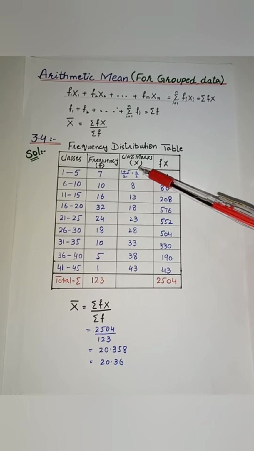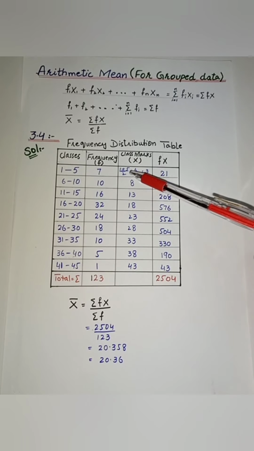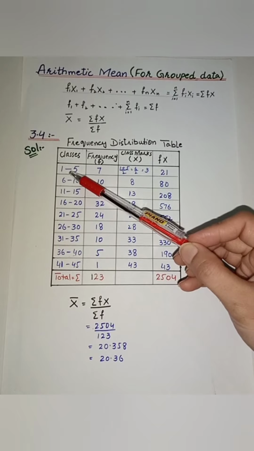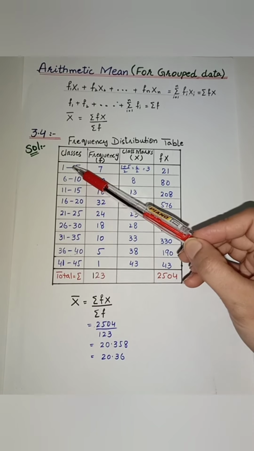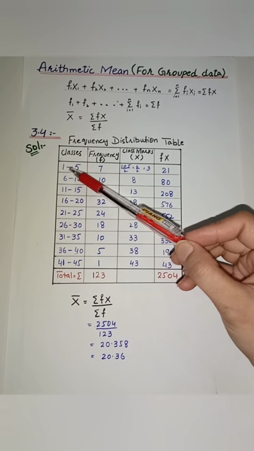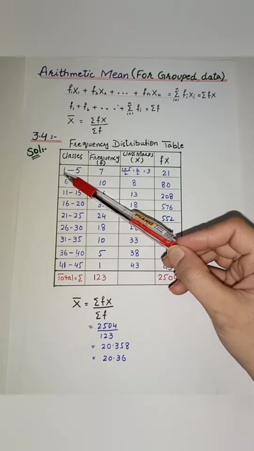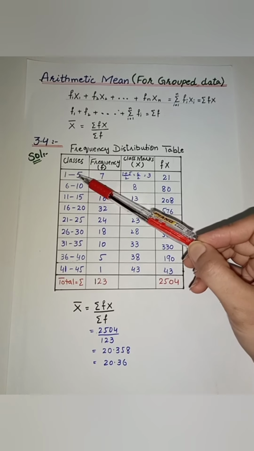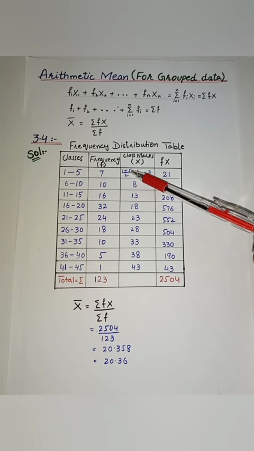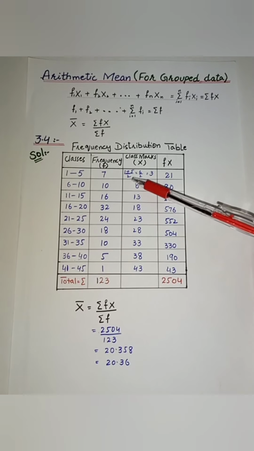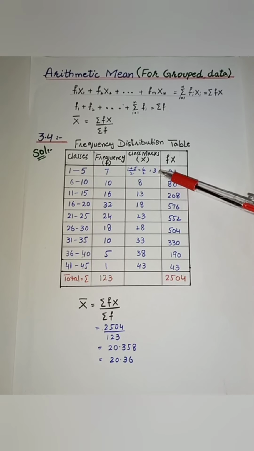We call this X. We find class marks as midpoints of the class limits. This is the lower class limit and this is the upper class limit. We add these two class limits and divide by 2. That is 1 plus 5 divided by 2 is equal to 6 divided by 2, that is equal to 3.